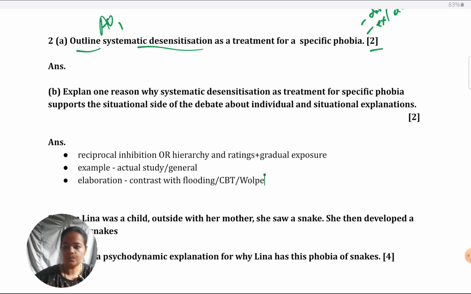Anything does. Just make sure that because it is 2 marks, you do justify those 2 marks by giving a second detail also. When I said good terminology, what I meant by that was you use terms like reciprocal inhibition, hierarchy, gradual exposure. These types of terms are what get you marks. Some students tend to use very casual language. Instead of hierarchy, they would say a list of situations should be made. Instead of gradual exposure, they would say that the client should be shown the situations.